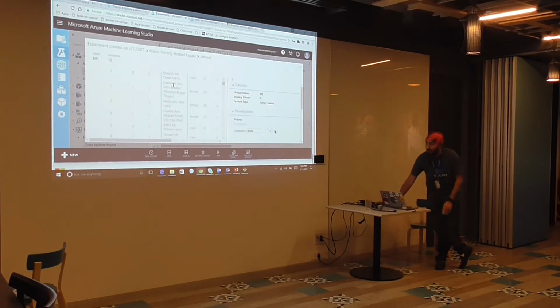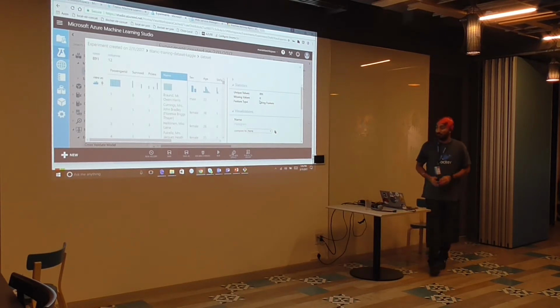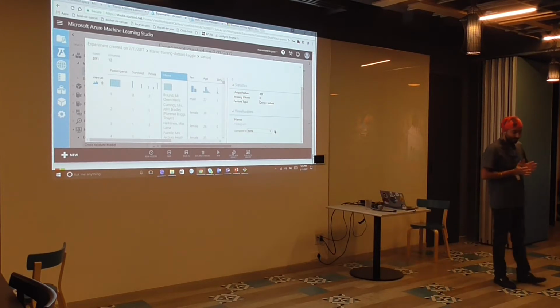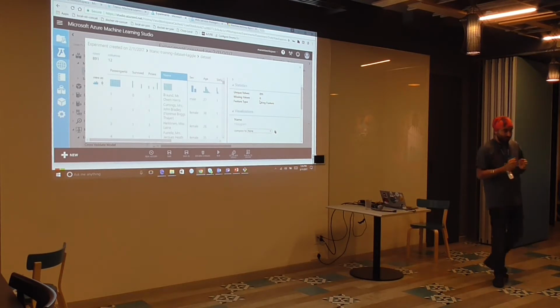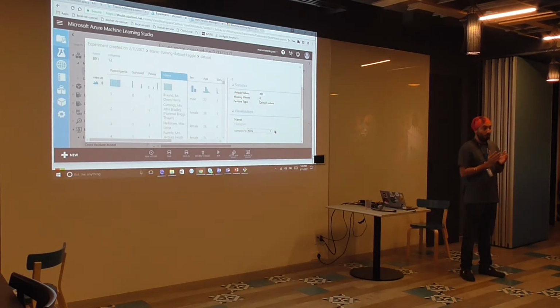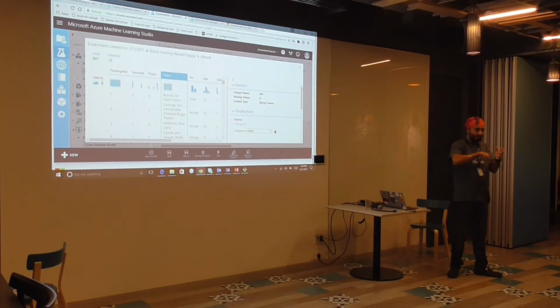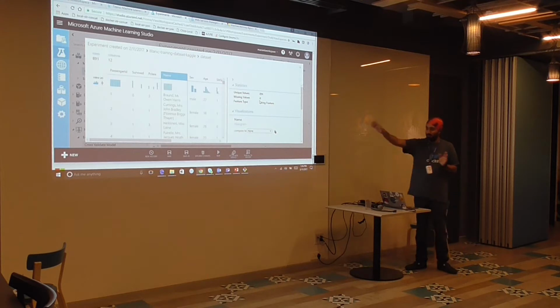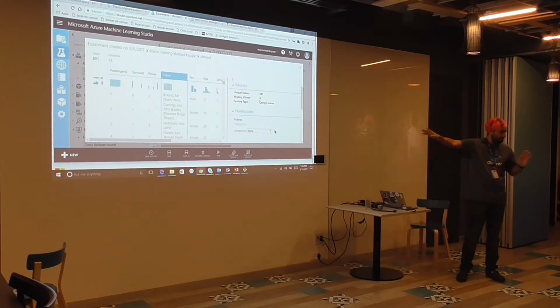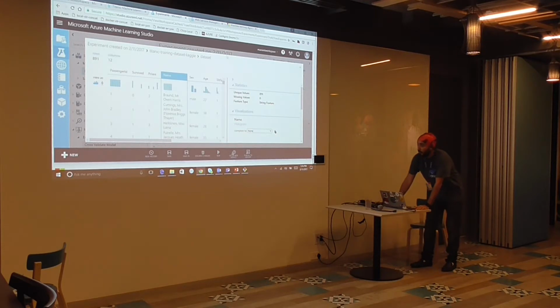Name, okay. Now name has 891 unique values. For today's experiment, I'm going to ignore this. Name doesn't seem to have a correlation, but if you do some research, you might find that these particular surnames were very well-to-do surnames at that time, and they might have some relation. But then you have to manipulate this data to extract the last name and maybe get it into some required format. Right now we are not going to consider this for our training purpose.